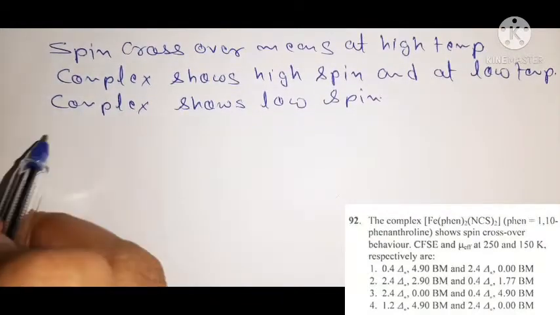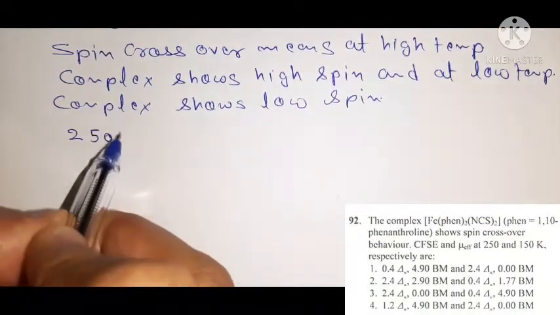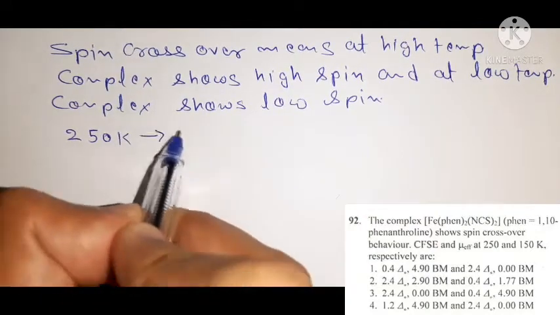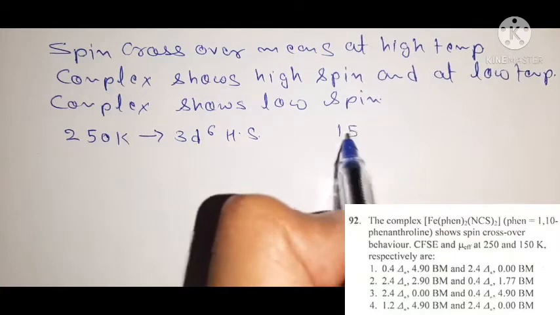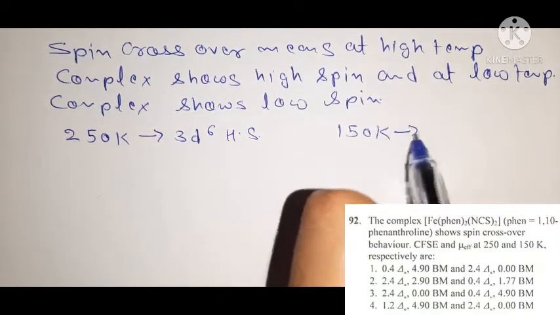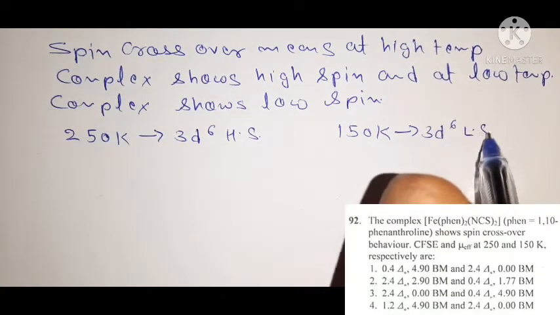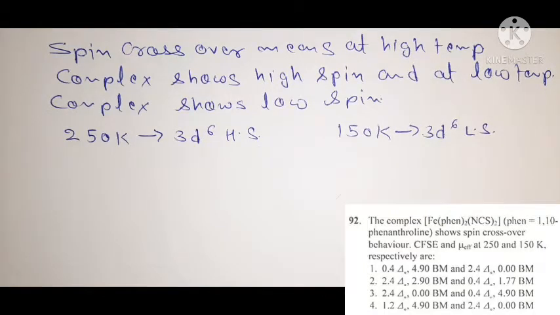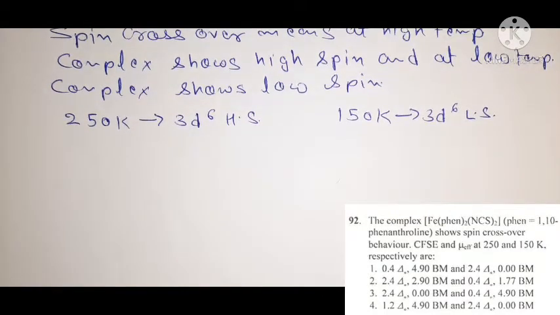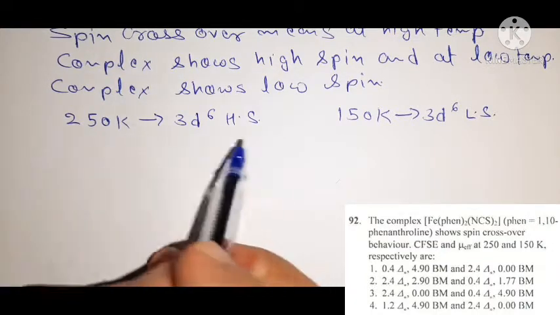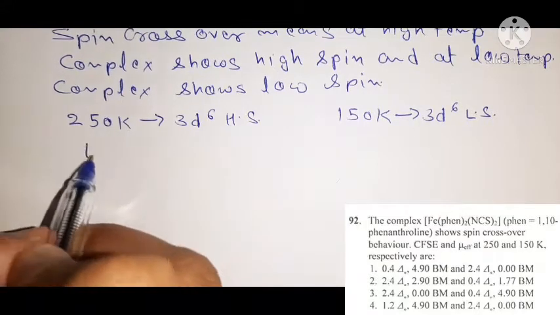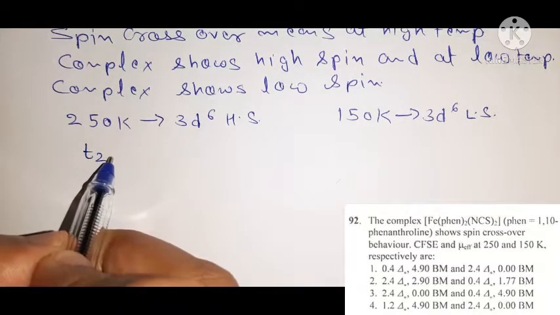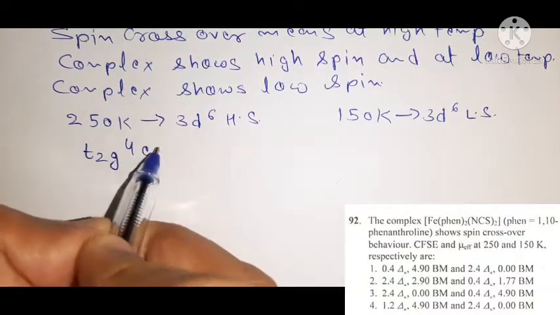So that means at high temperature, 250 Kelvin, it is a 3d6 high spin complex, and at 150 Kelvin, that is low temperature, it is a 3d6 low spin complex. Now on the basis of this high spin and low spin, you must find the value of CFSE and the magnetic moment. Okay, now 3d6 high spin complex means its electronic configuration will be t2g4 eg2.